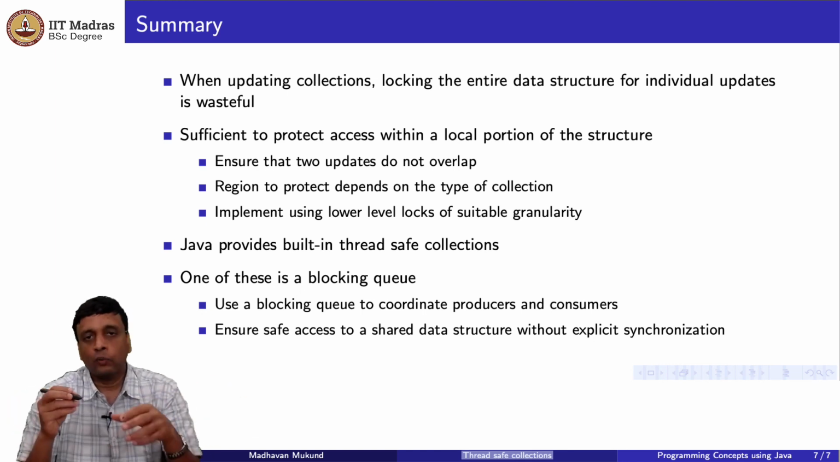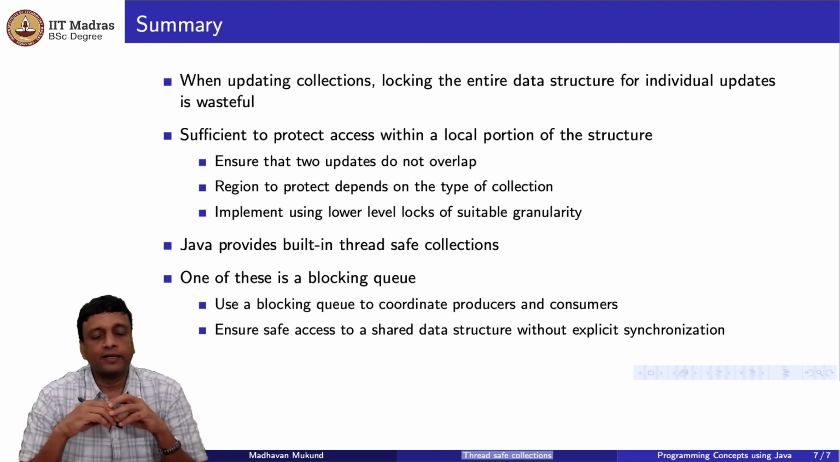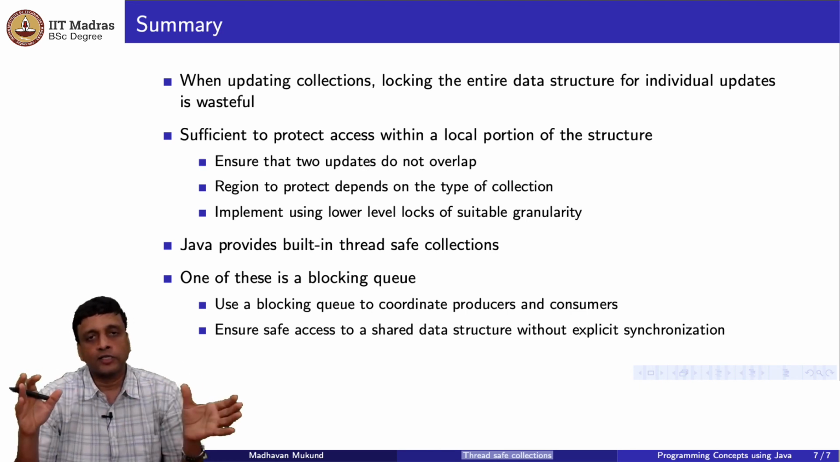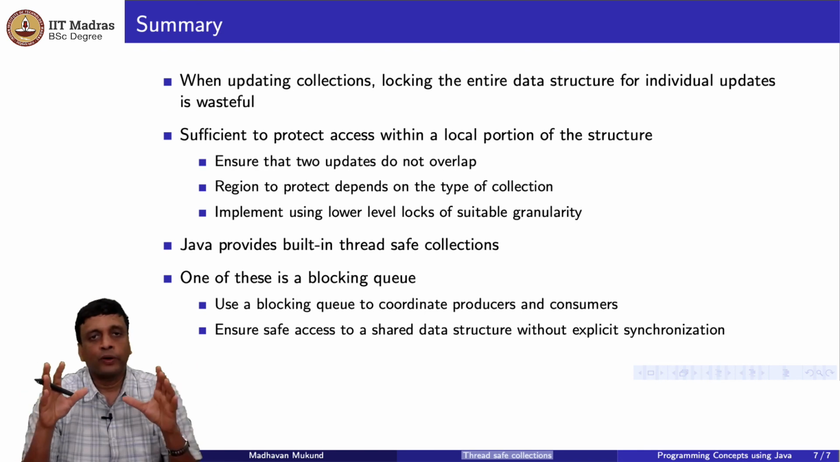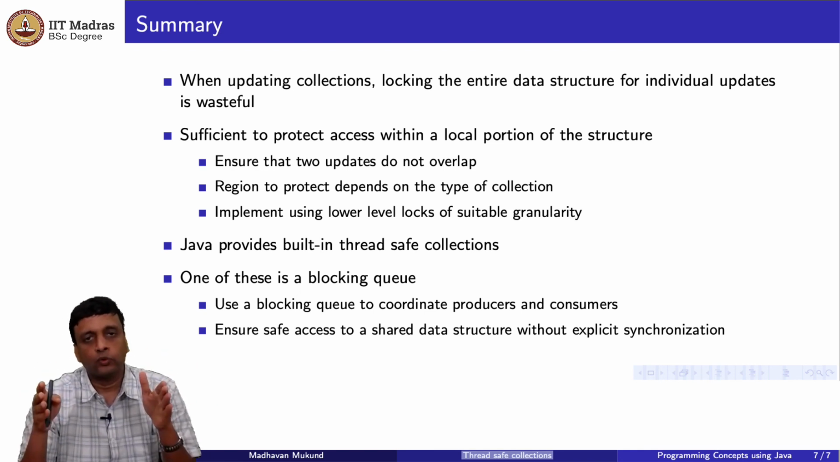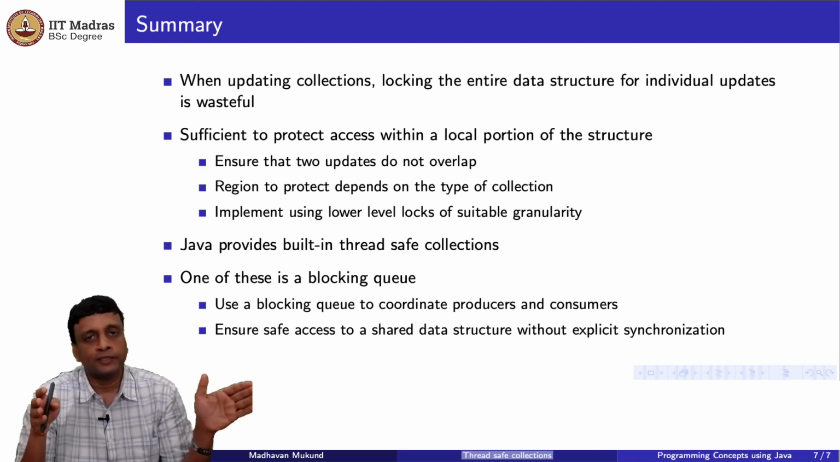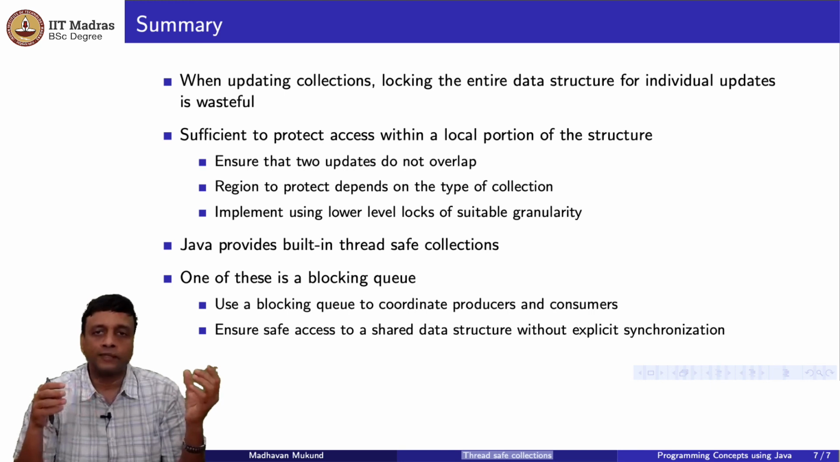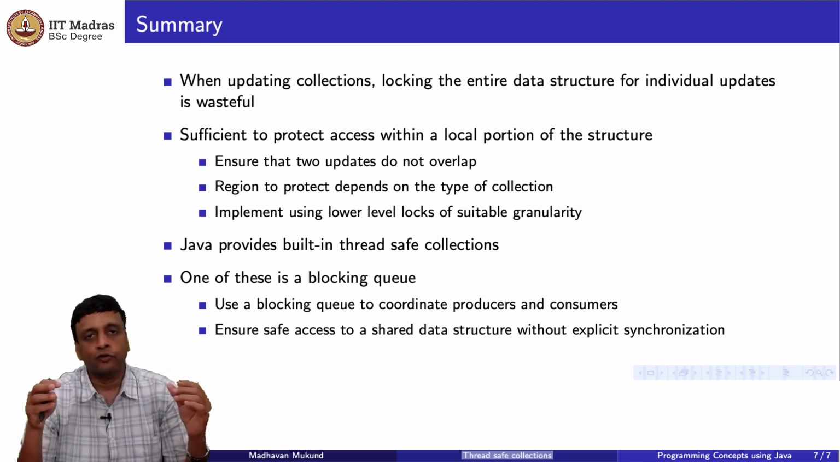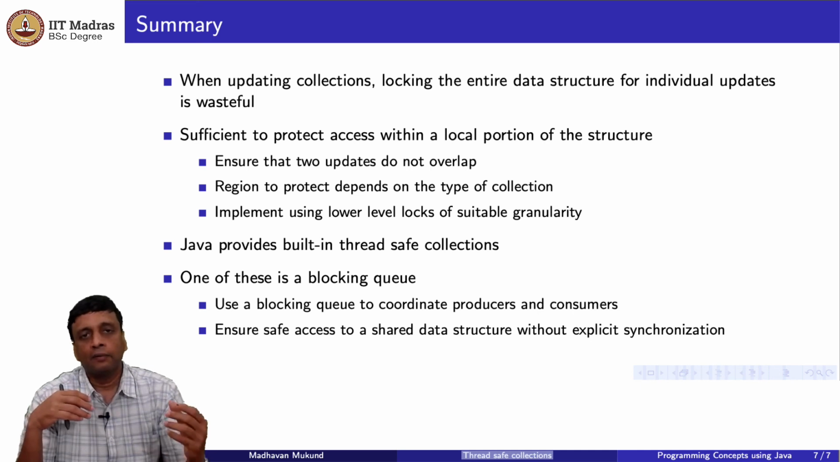And in particular, one very useful thread safe data structure is a blocking queue, because this blocking queue allows us to coordinate producers and consumers and set up a mechanism where access to a shared data structure is regulated through the queue. So only the consumers of the operation in the queue actually update the data structure. There could be several requests to update coming in parallel, but all these updates will be made sequentially, and therefore one does not need to explicitly provide synchronization for the data structure as a whole.